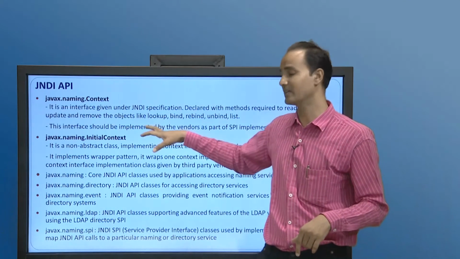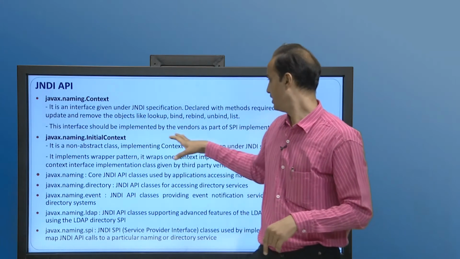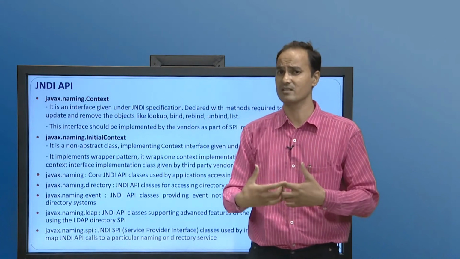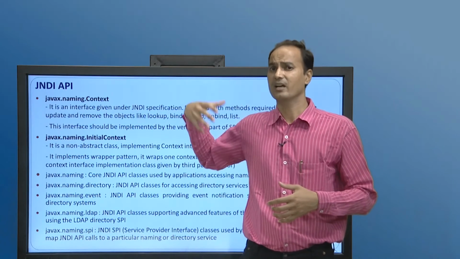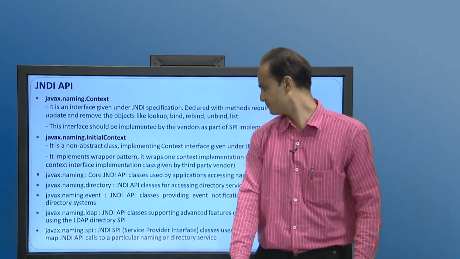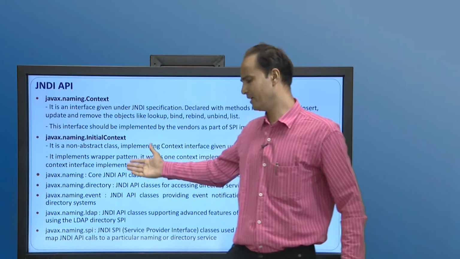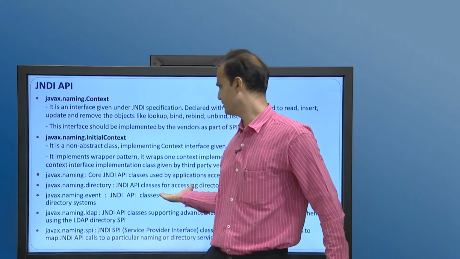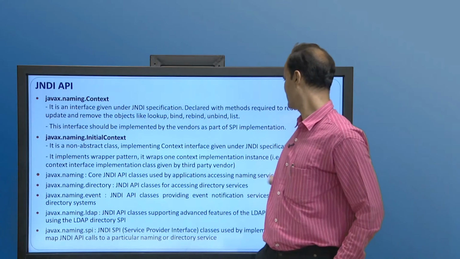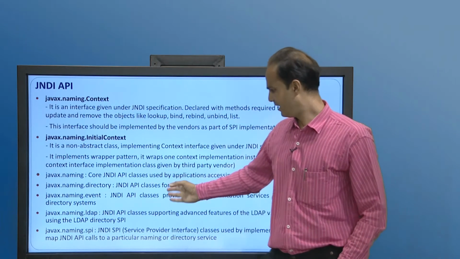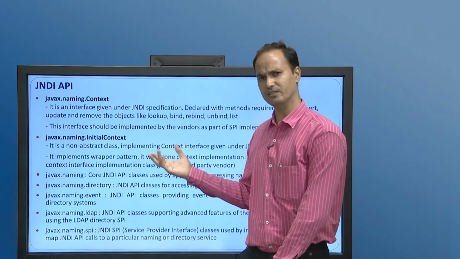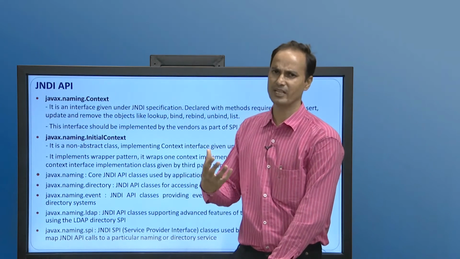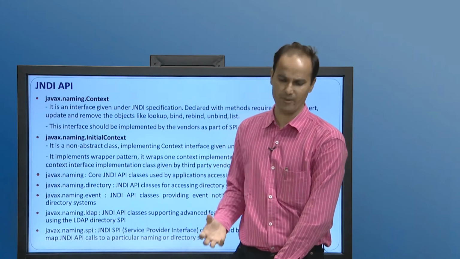As we said, InitialContext is a class implementing the Context interface. It has a wrapper instance of the context implementer class. Other packages have their own services: directory provides directory services, naming provides naming conventions, LDAP is the Lightweight Directory Access Protocol service we can access, and SPI allows us to access the registry from which we can access the objects of a specified name.